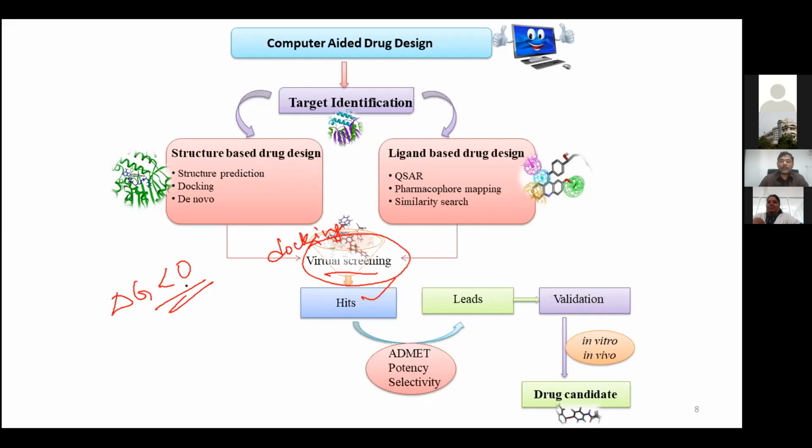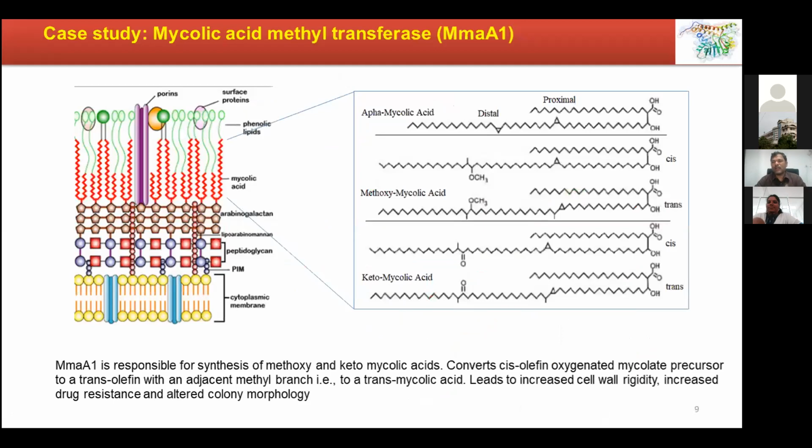Okay, so here, once you get a hit, we do preliminary screening like in vitro screenings, etc., so that a lead molecule is obtained. A lead is like a drug molecule which is not fully explored. Okay, drug-like candidate. Then we validate it in vitro, in vivo, and then a drug-like candidate can be obtained. Okay, so with this, I'll go and enter into my research topic.